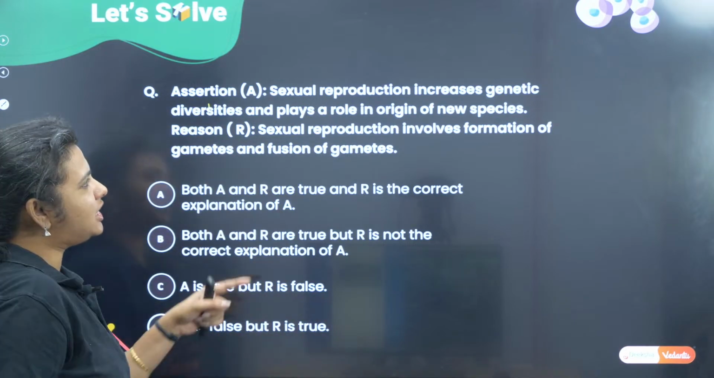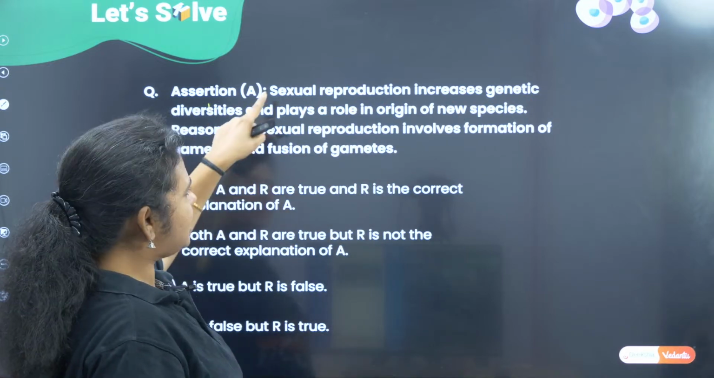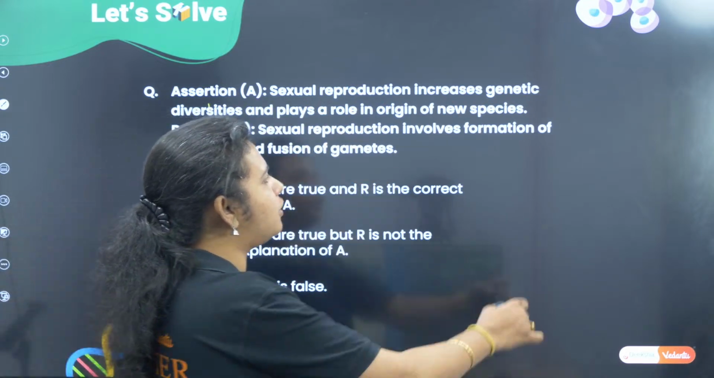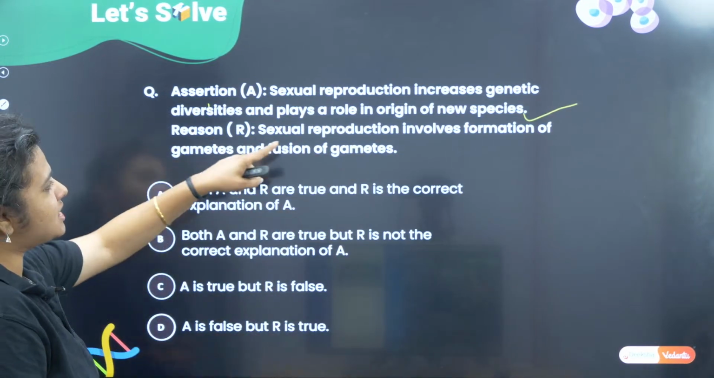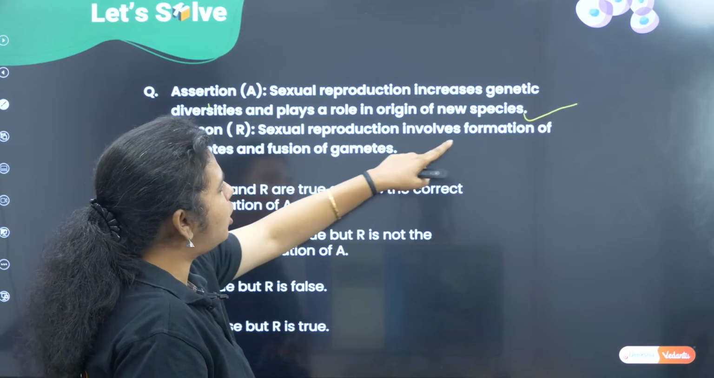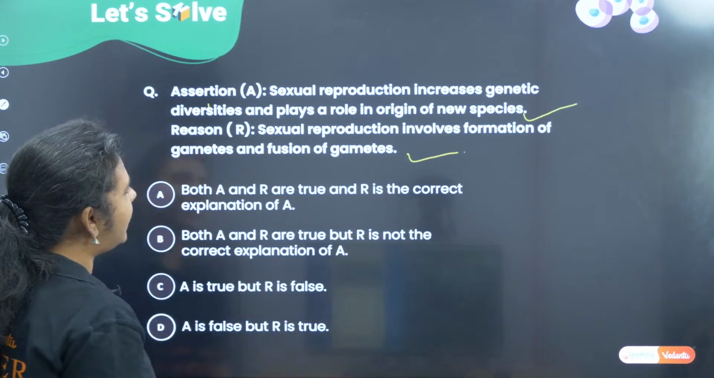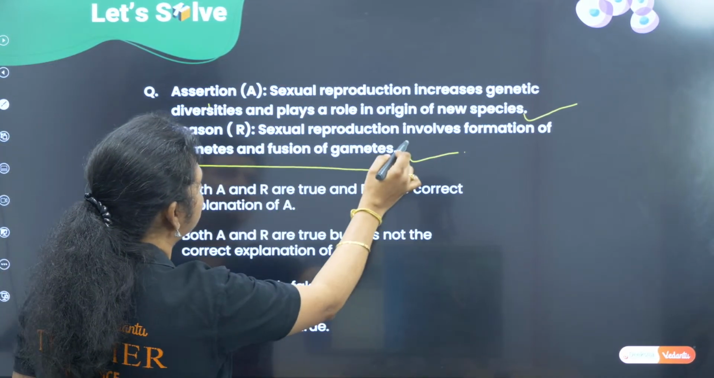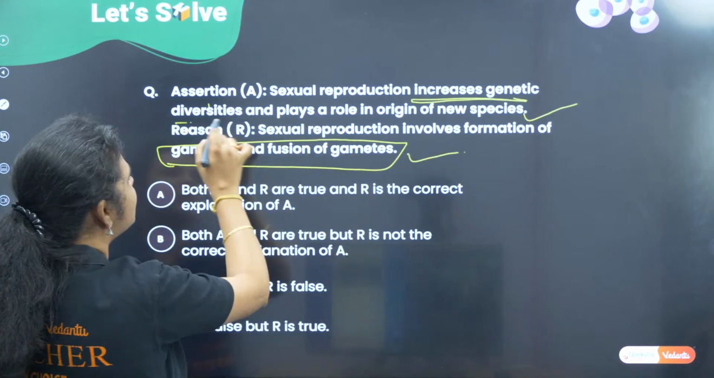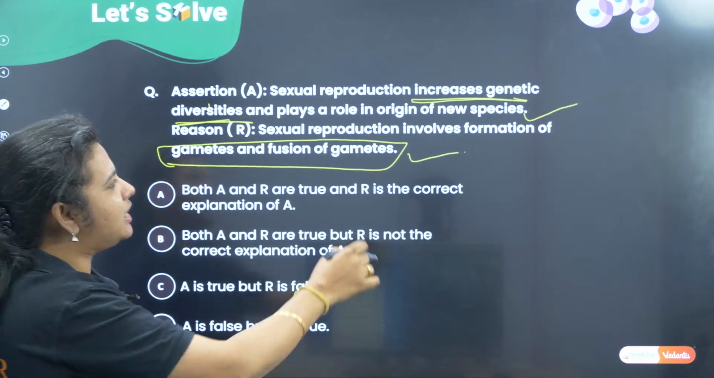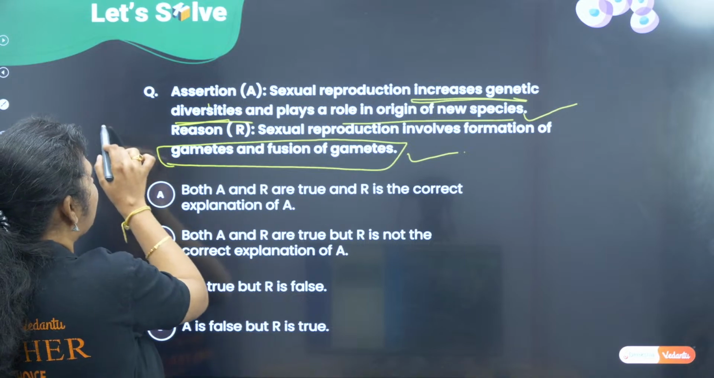So let's read the assertion. Sexual reproduction increases genetic diversity and plays a role in the origin of new species. The reason says sexual reproduction involves formation of gametes and fusion of gametes. So, isn't formation of gametes and fusion of gametes a reason for increasing genetic diversity and the formation of new species? Can we say, is it because?